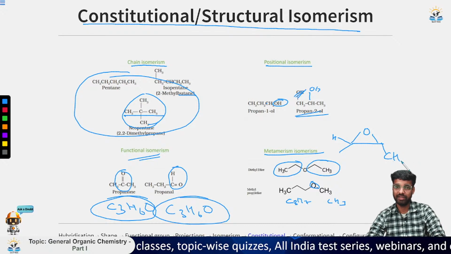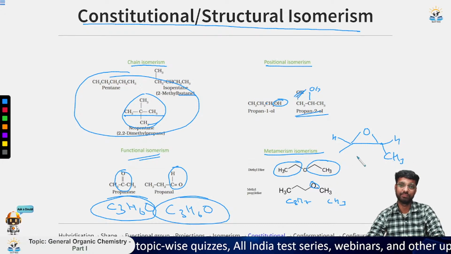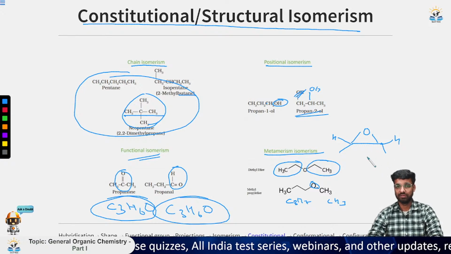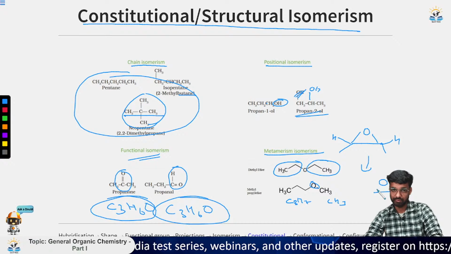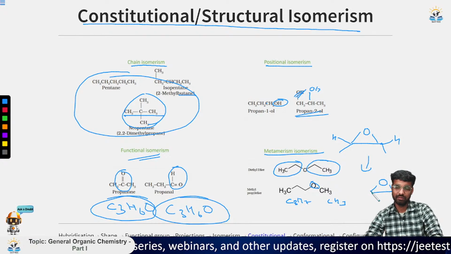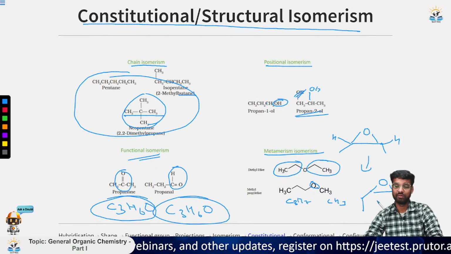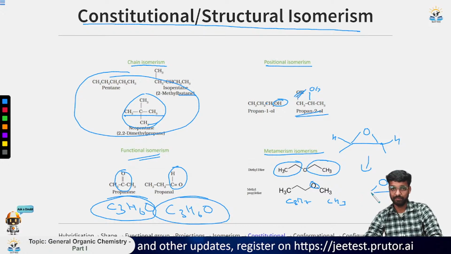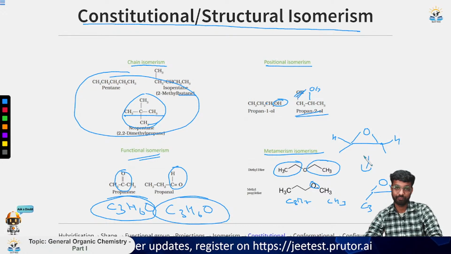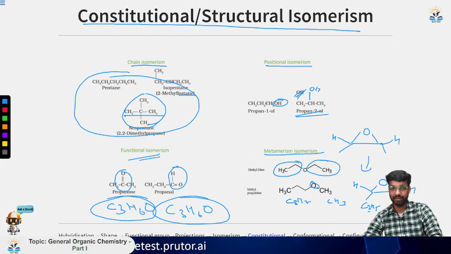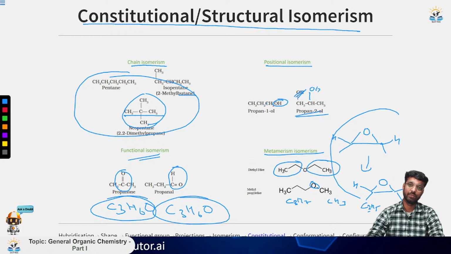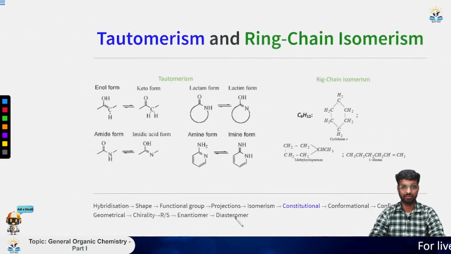That is, you can consider the H and H here also as methyl. Now if you want to draw a metamer of it, we can draw it simply. Then we will be left with C2H5, C2H5, H, and it will have H on both sides. So this is also an example of metamers.